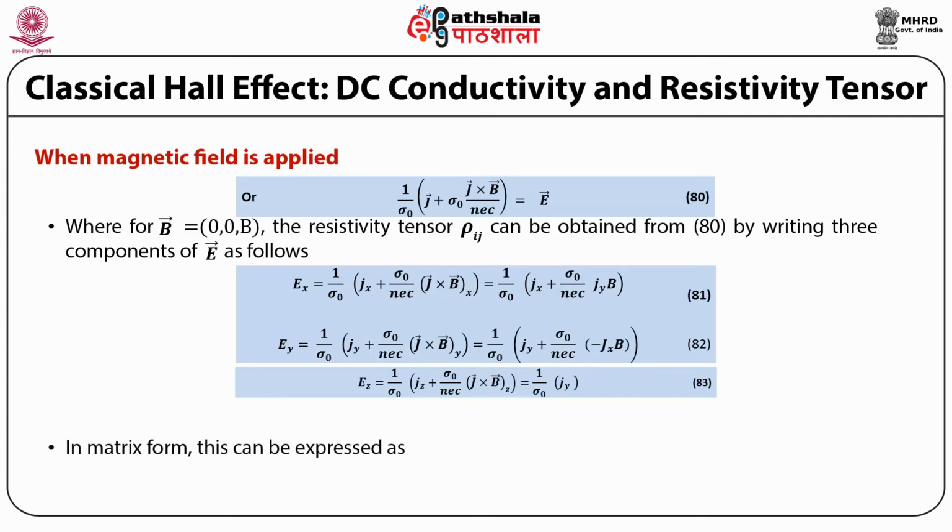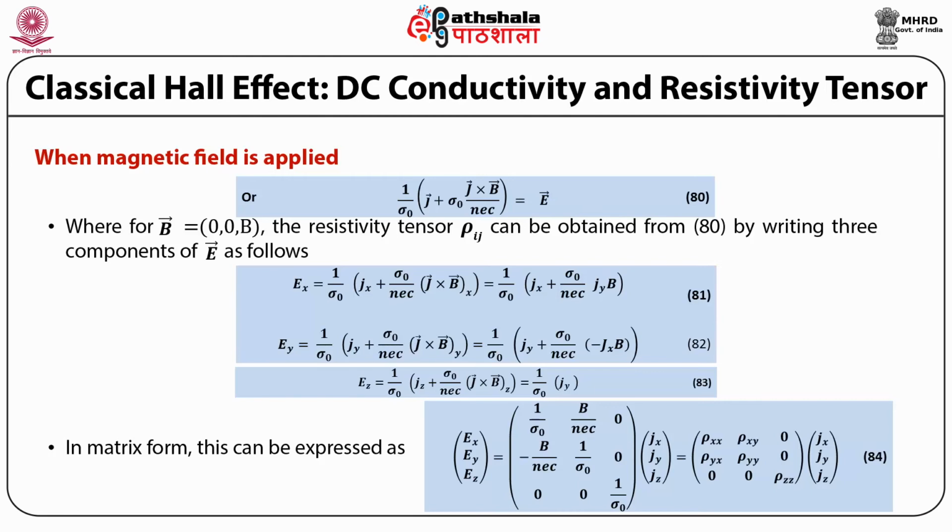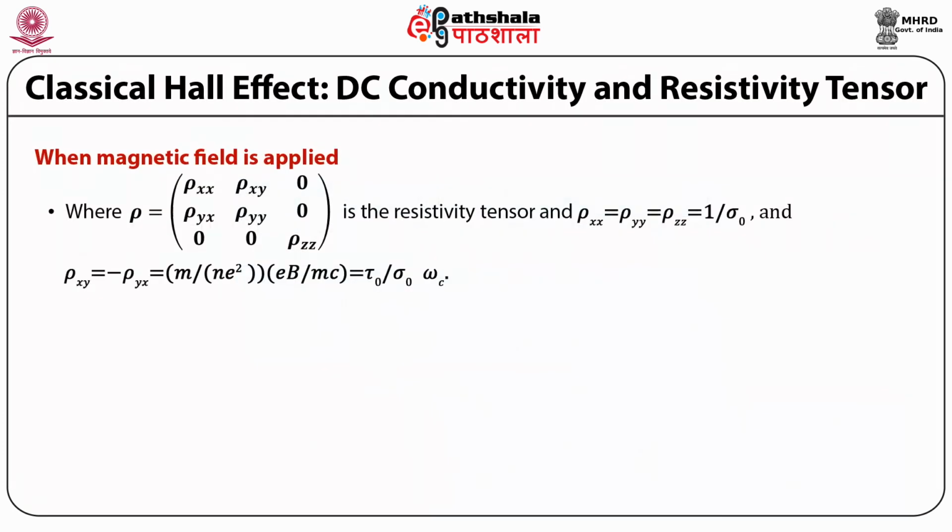In matrix form, this can be expressed as the column matrix Ex, Ey, Ez equal to the 3 cross 3 matrix 1 upon sigma 0, BNEC, 0; minus BNEC, 1 upon sigma 0, 0; 0, 0, 1 upon sigma 0, multiplied by the column matrix Jx, Jy, Jz, which is equal to the 3 cross 3 matrix rho xx, rho xy, 0; rho yx, rho yy, 0; 0, 0, rho zz, multiplied by the 3 cross 1 column matrix Jx, Jy and Jz, where rho, with elements rho xx, rho xy and 0, rho yx, rho yy, 0, 0, 0, rho zz, is the resistivity tensor,